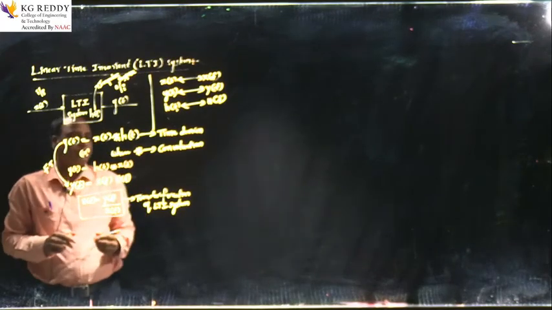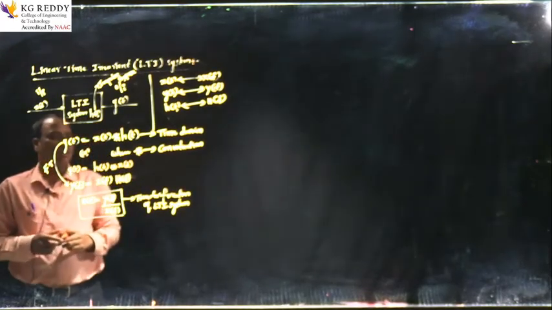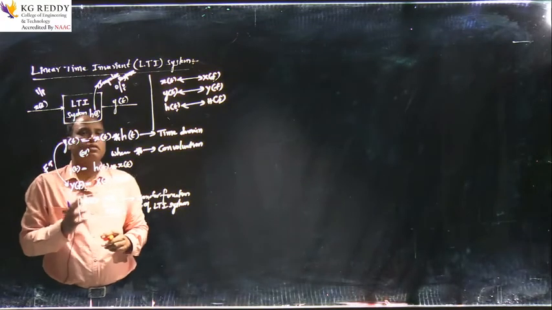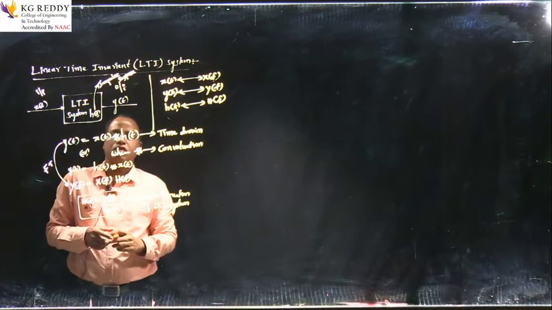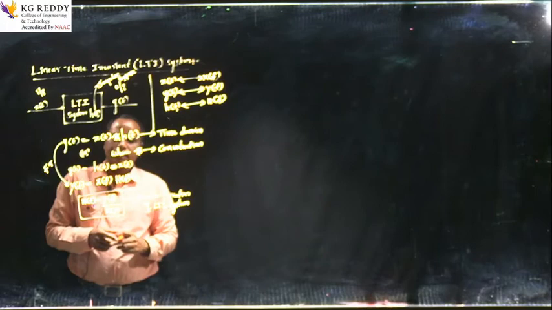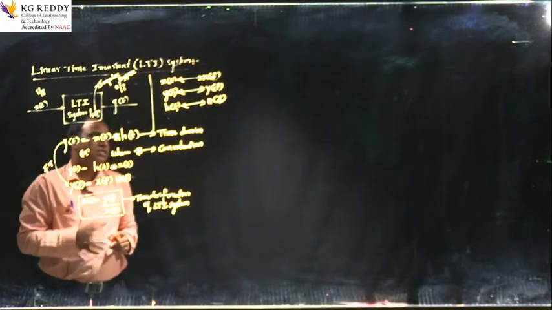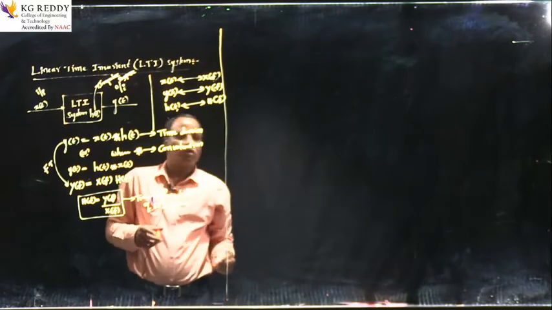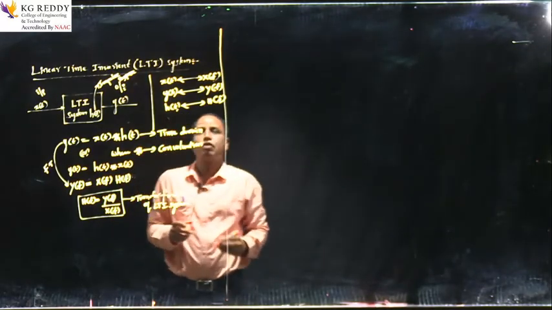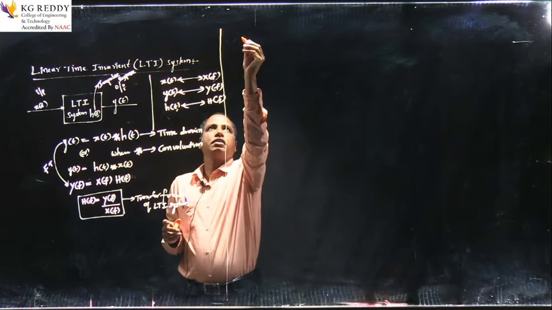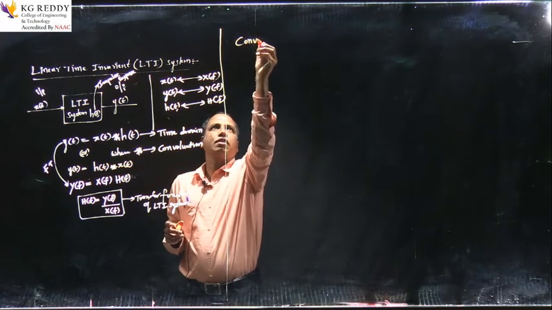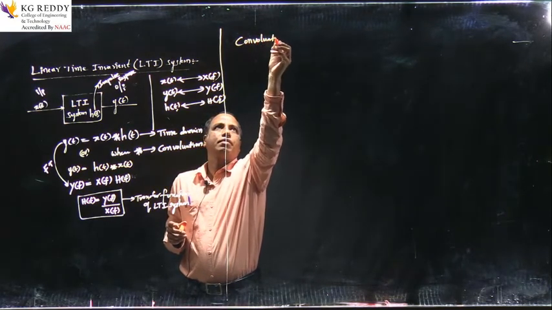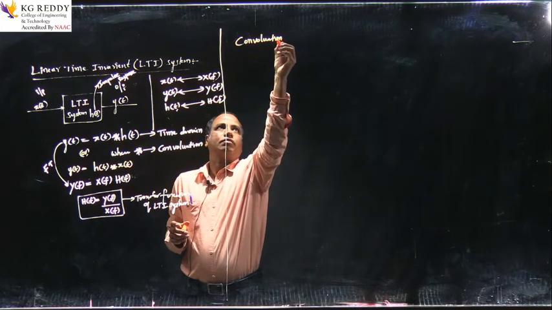This is also valid because convolution allows the commutative property. It's like x of t convolution with h of t, or h of t convolution with x of t. So now with this basic information, let us try to understand how convolution will be determined for two signals.